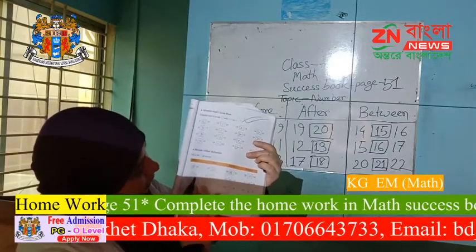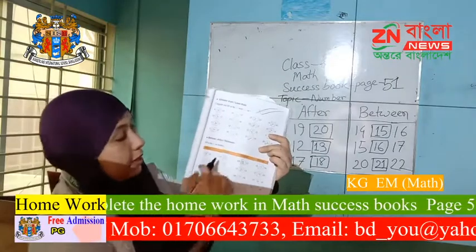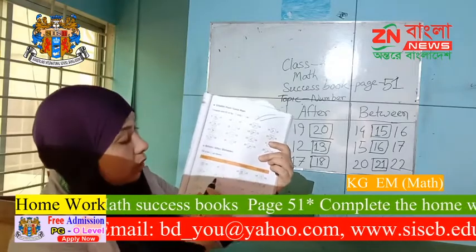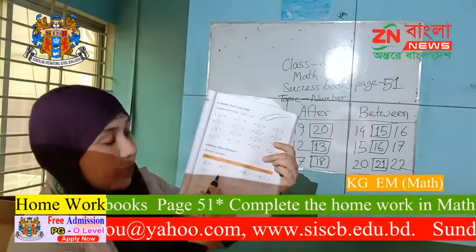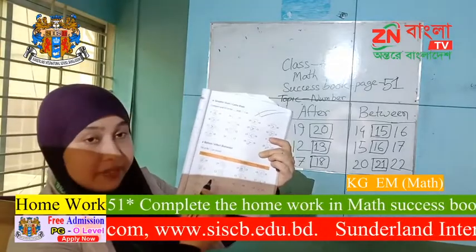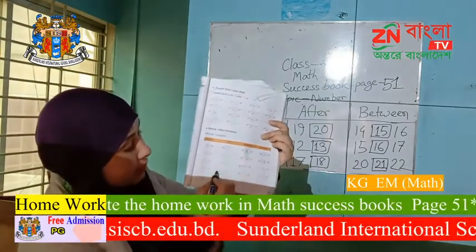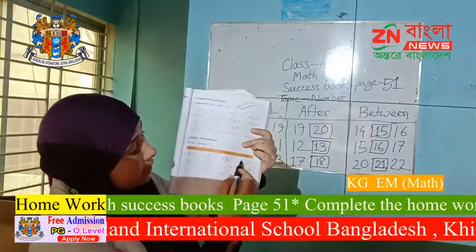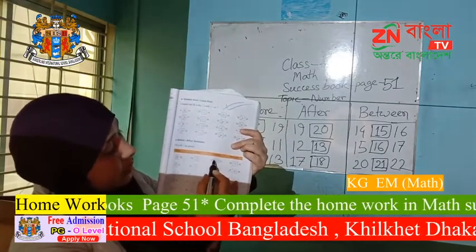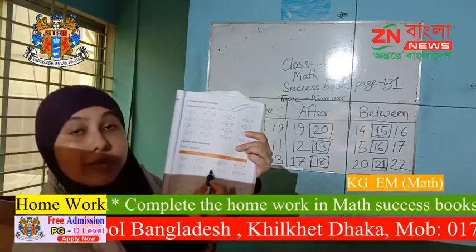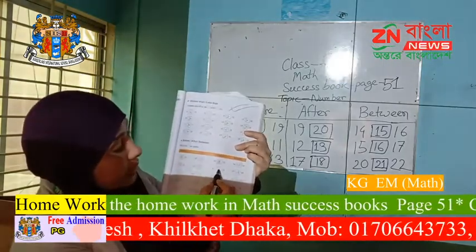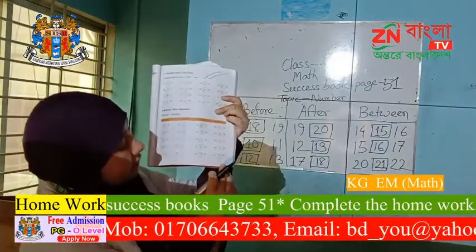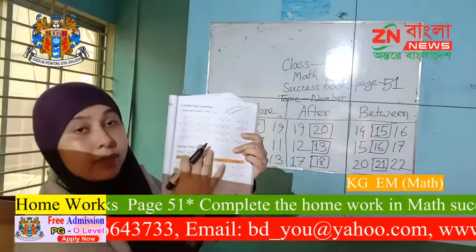You have to do all these maths. And after number, what is the after number of 19? 20. What is the after number of 12? 13. What is the after number of 15? 16. What is the after number of 17? 18. Like this, between number 10, 12. What is the between number of 10 and 12? 11. What is the between number of 13 and 15? 14. Like this you have to do this page 51. You have to do this book work and submit.